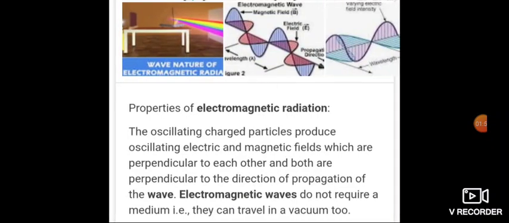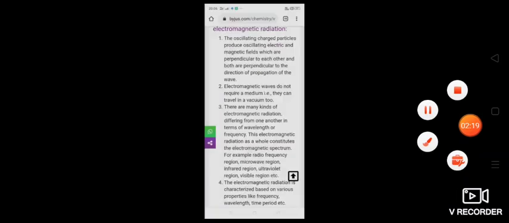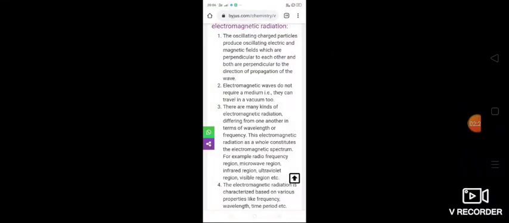So when something falls where a bubble hits the water surface, the water moves like waves. That shows that different transverse waves and longitudinal waves are there. All these properties are shown by electromagnetic radiation. So these are the properties of electromagnetic radiation. It is given in your textbook also. What are the properties of electromagnetic radiation?